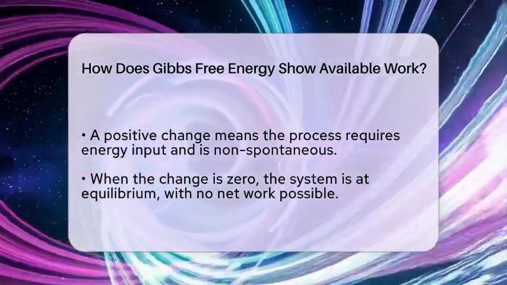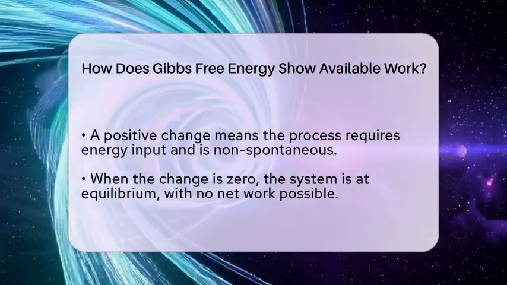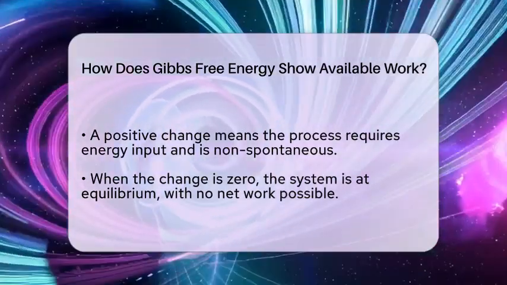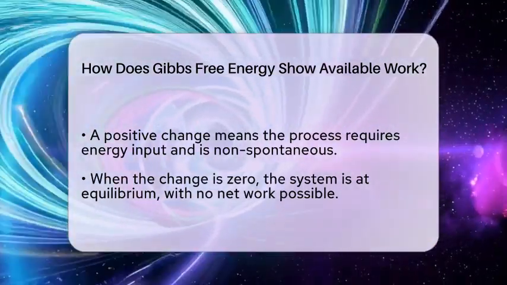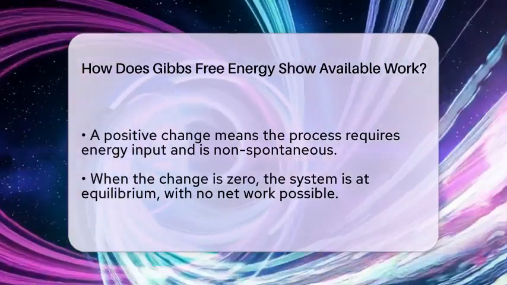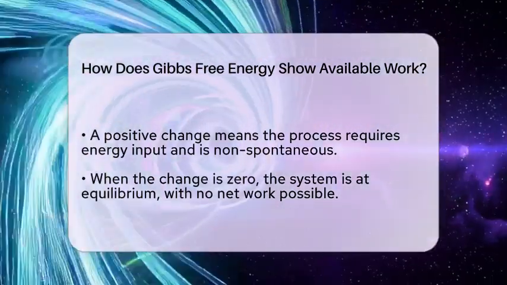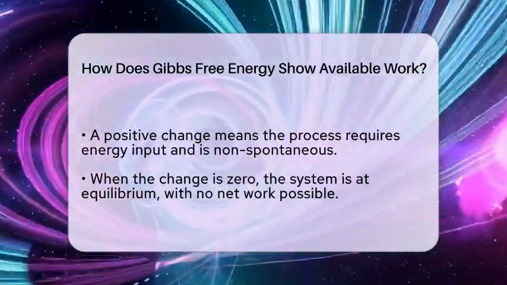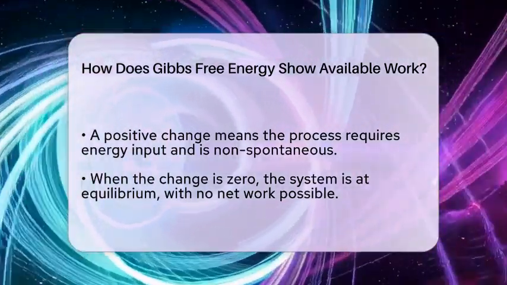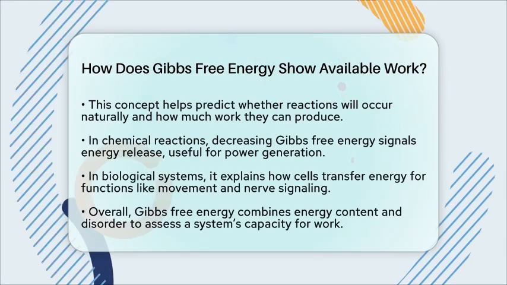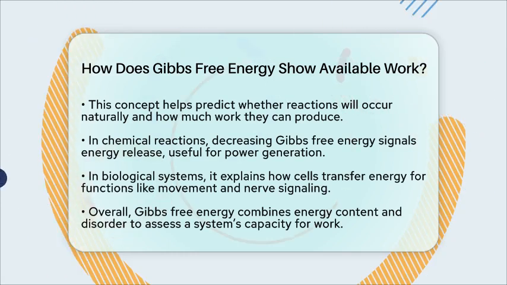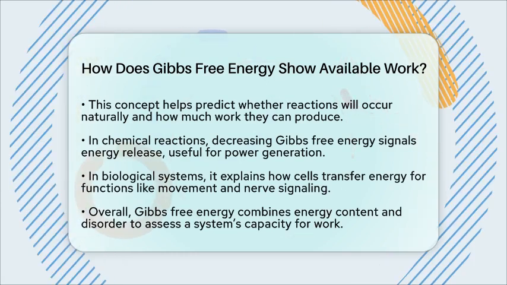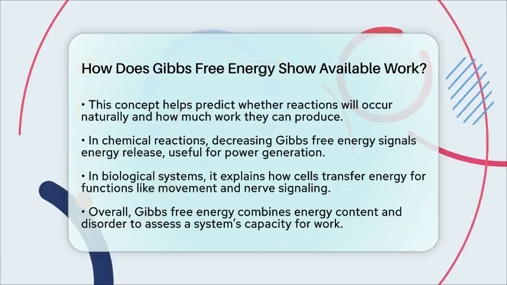This concept helps us understand whether a reaction will happen spontaneously or not. It also tells us how much work we can get from it before reaching equilibrium. For example, in chemical reactions, if Gibbs free energy decreases, the reaction can produce energy that might be used to generate electricity or power machines. In biological systems, it explains how cells transfer energy to perform tasks like muscle movement or nerve signals.